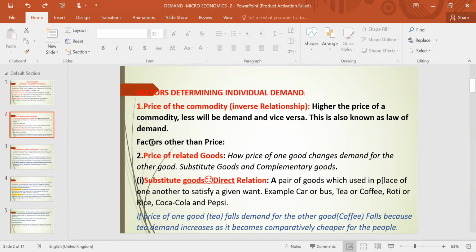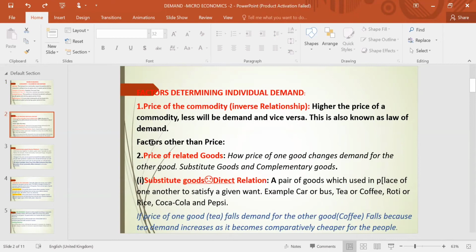The other factor which affects demand is the price of related goods. When we say related goods, those are goods which are related with each other. Either they are complementary goods or they are substitute goods. What is a substitute good or what is a complementary good? We should know it. Substitute goods are those goods which can be used in place of one another.